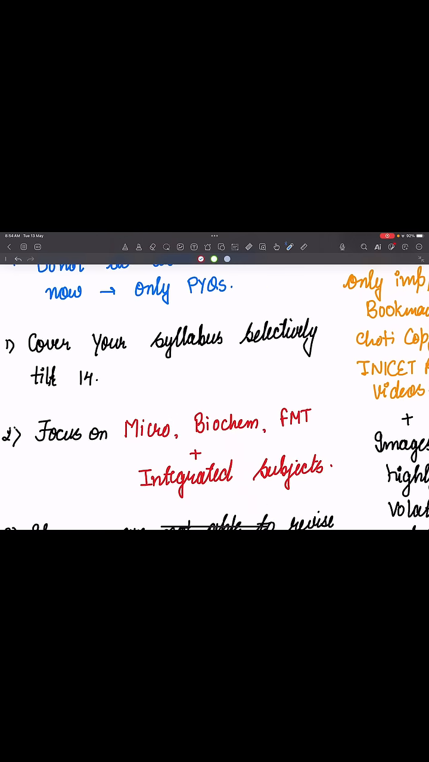Second, very important thing. I have said it from the starting that you have to focus more on micro, biochem and FMT along with the integrated subjects. That is the main foundation for the INS set. Please remember all these three, and these three are the volatile subjects. Along with that, now I know that most of us will be struggling with anatomy, and I know that INS set is also based heavily on anatomy. But I will tell you one very important thing.